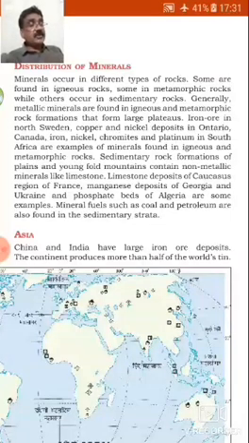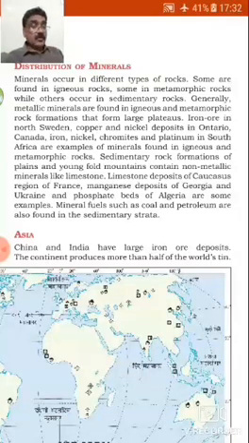Now we'll see about sedimentary rock formations. Sedimentary rock formations of plains and young fold mountains, which are newly formed, contain non-metallic minerals like limestone. Limestone deposits of the Caucasus region of France, number 2, manganese deposits of Georgia and Ukraine, and 3, phosphate beds of Algeria are some examples. Fourth, mineral fuels such as coal and petroleum are also found in sedimentary rocks.